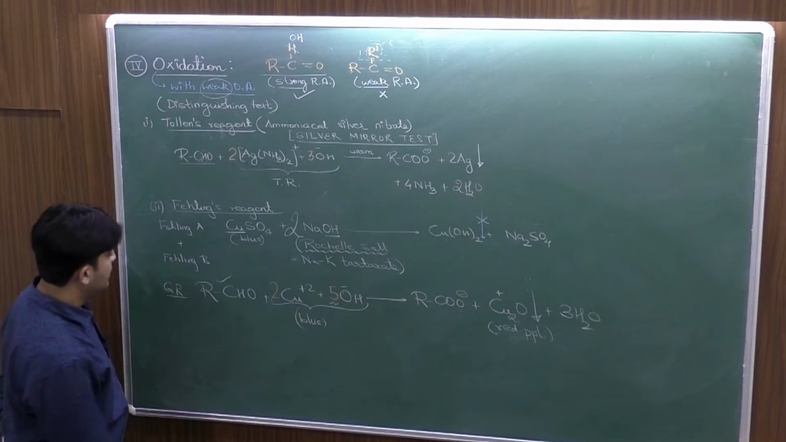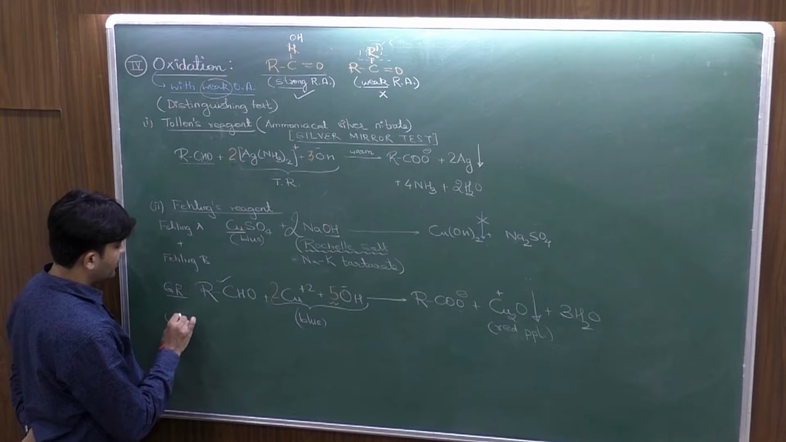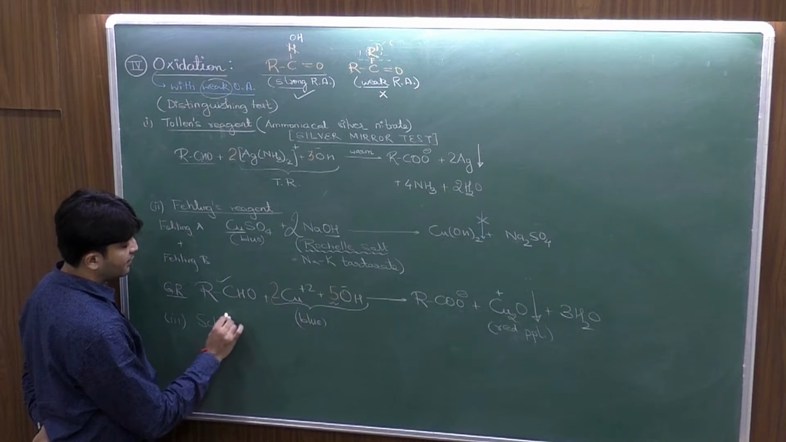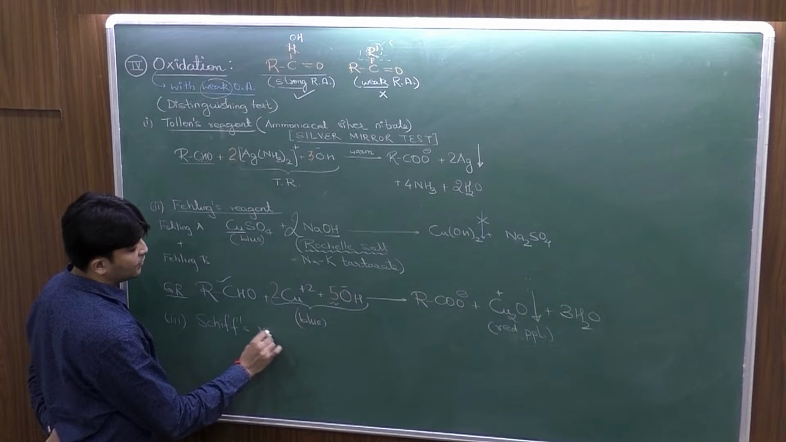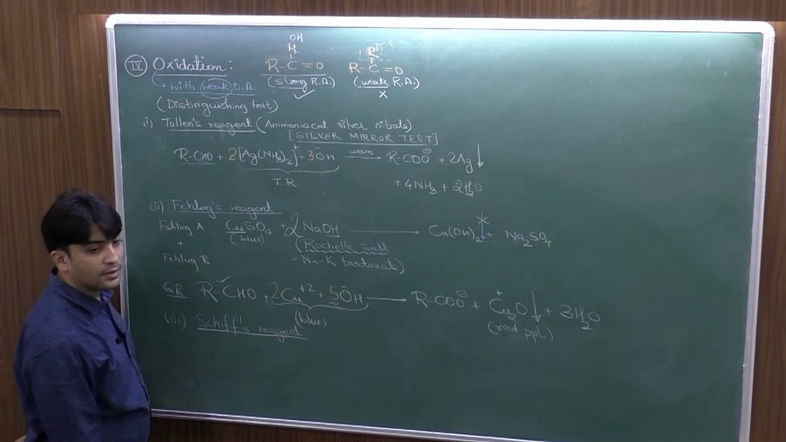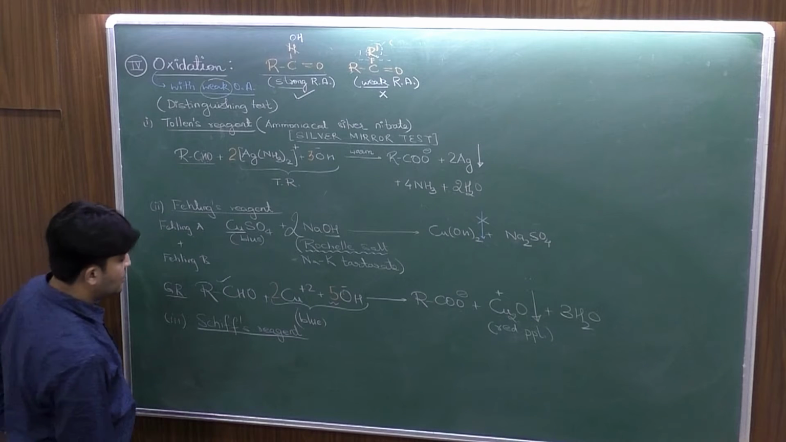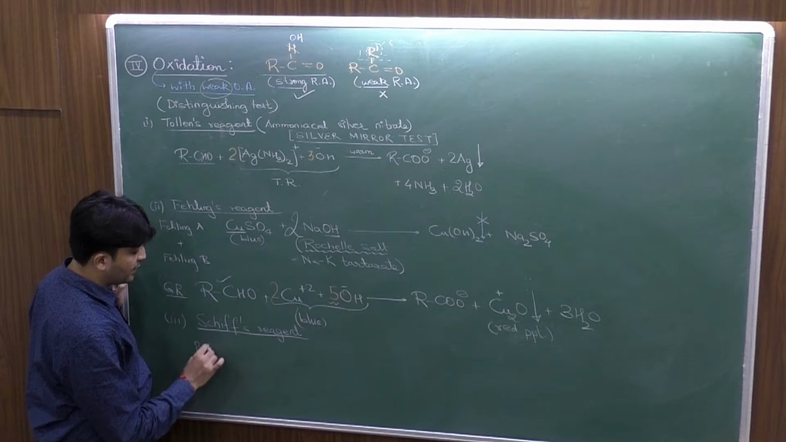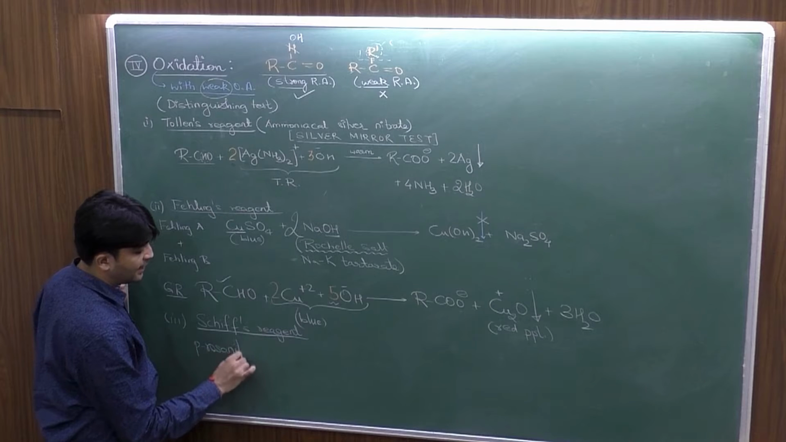Clear? Third, Schiff's reagent. Now Schiff's reagent has a very complicated formula, so we don't have the structure in the syllabus. We just have the theory part of the Schiff's reagent. Schiff's reagent is first of all prepared by using para-rosaniline hydrochloride.